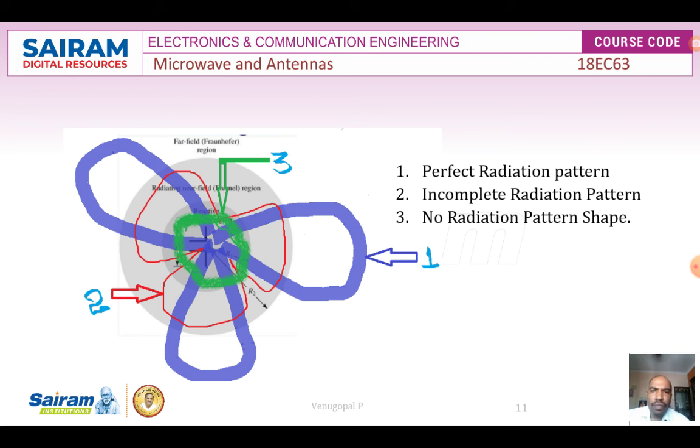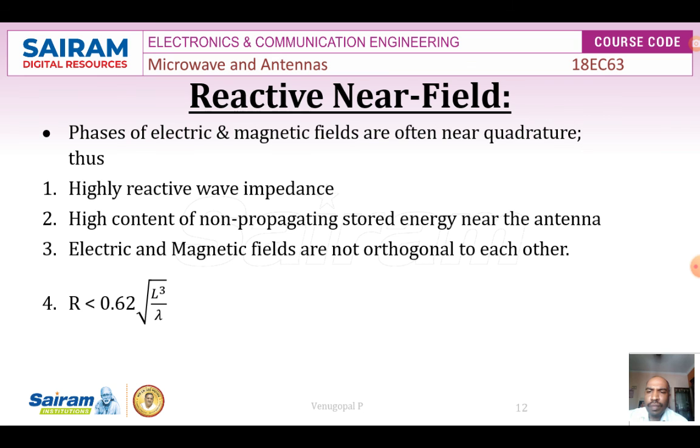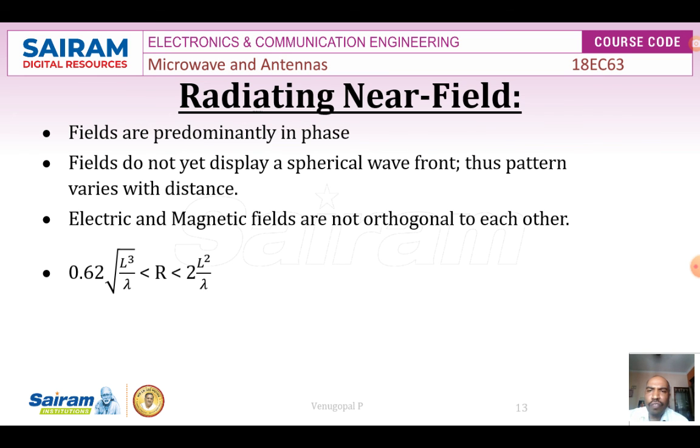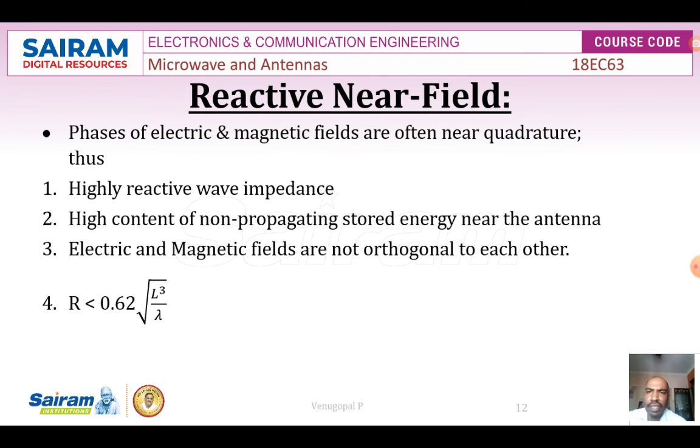And one more thing is that this field does not display a spherical wavefront. This pattern varies with distance.